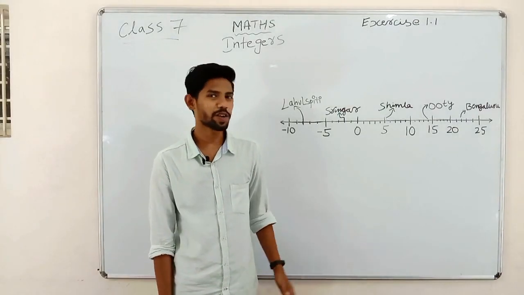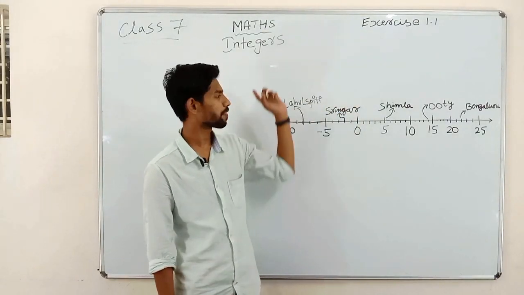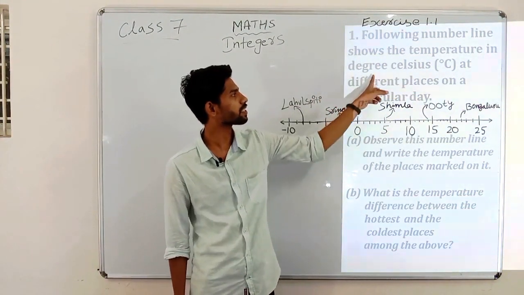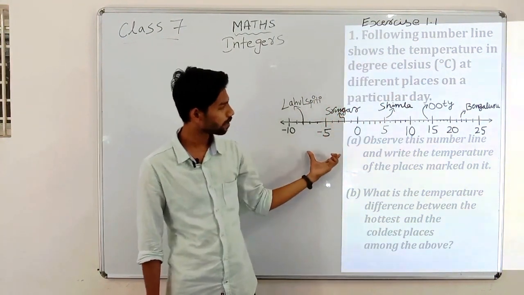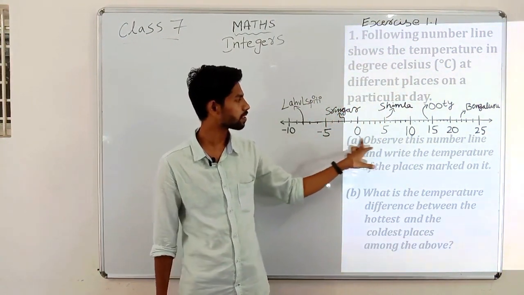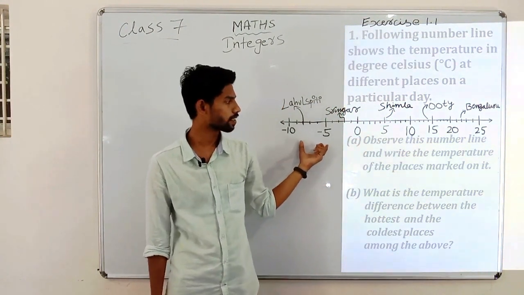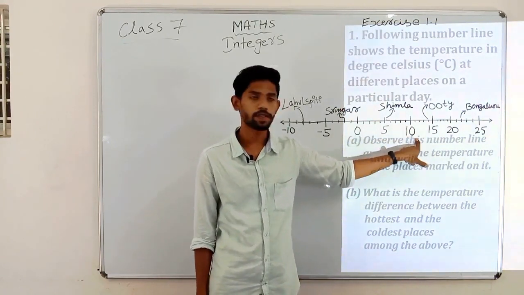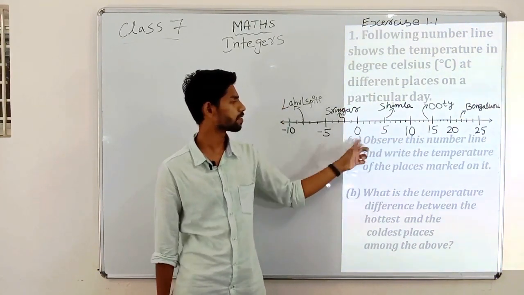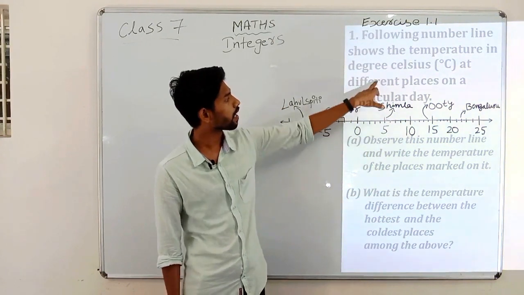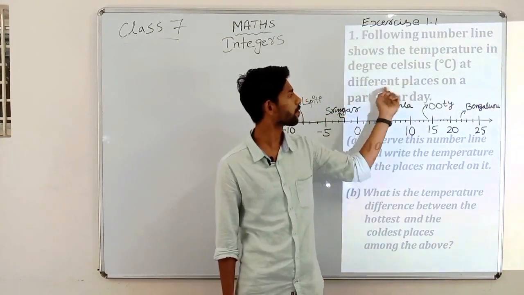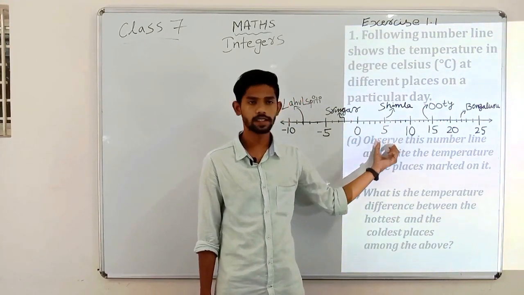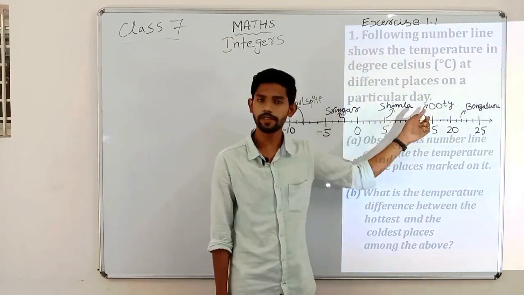Now children, we look upon exercise 1.1 of integers. Here is the question: the following number line shows the temperature in degrees Celsius. This is the number line which has numbers considered as degrees of heat. These numbers consist of positive and negative numbers, including 0. It has been given for different places on a particular day, with different heat degrees and cool degrees in different places.